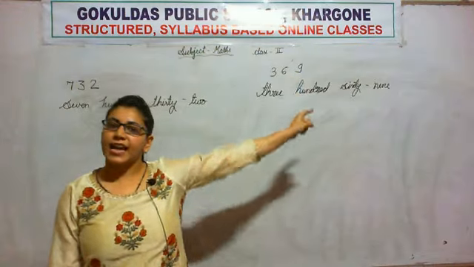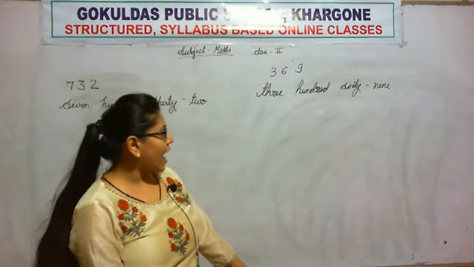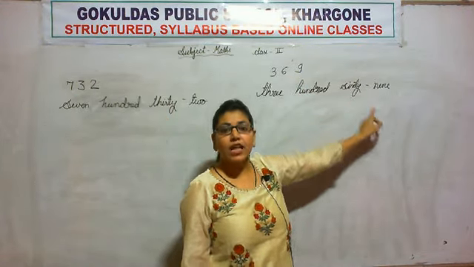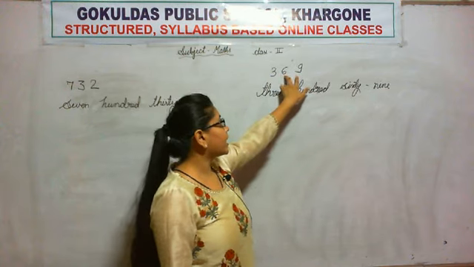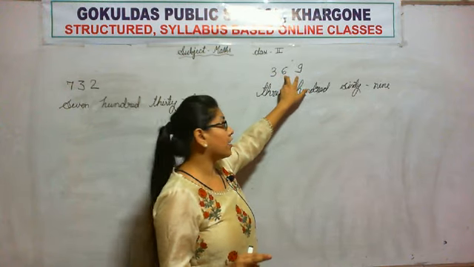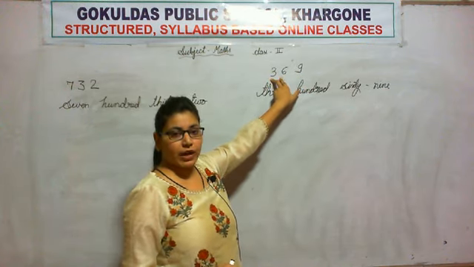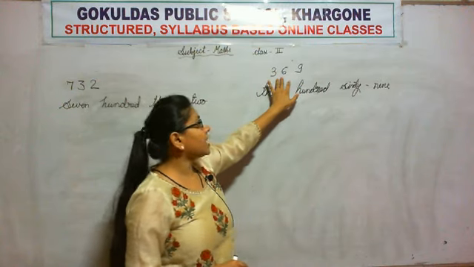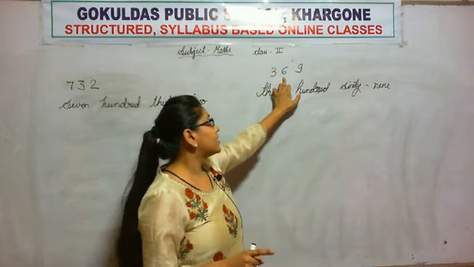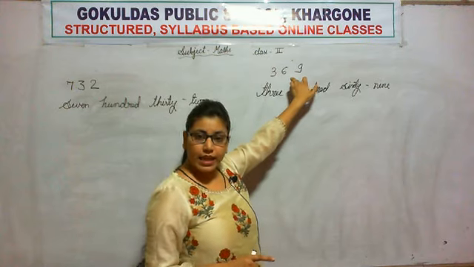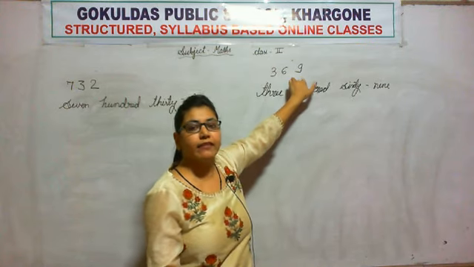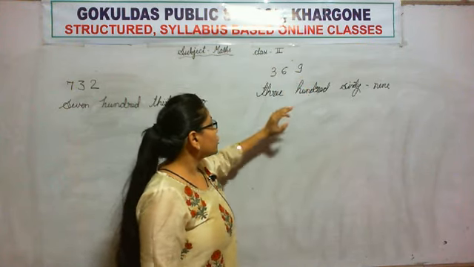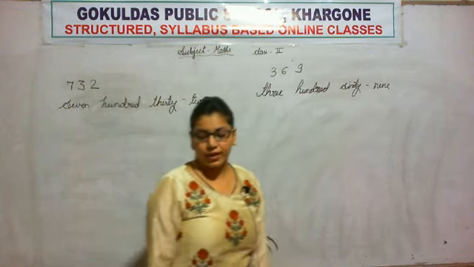What do we call this dash? Hyphen. And why are we putting this hyphen here? Because we are reading these two numbers together. We are not reading these two numbers together. What we are reading is 369. We are joining these two numbers and then reading them. So we are putting the hyphen here.